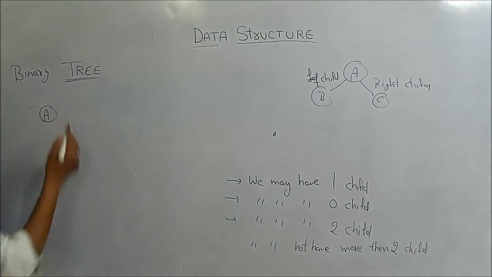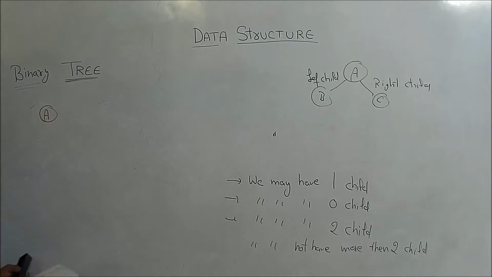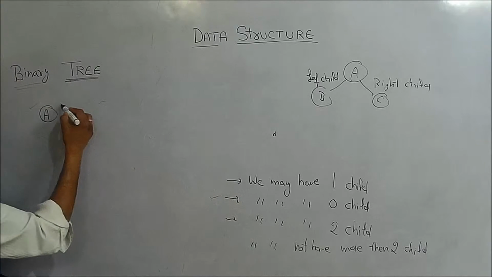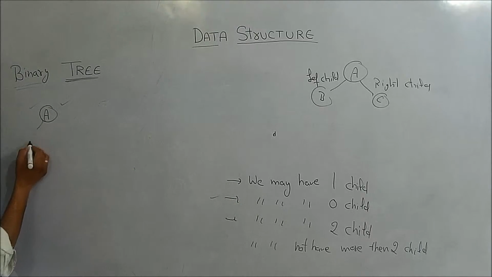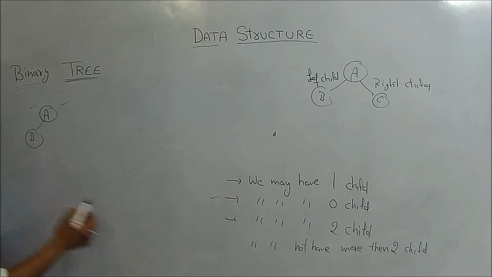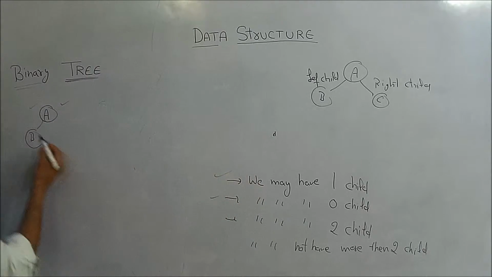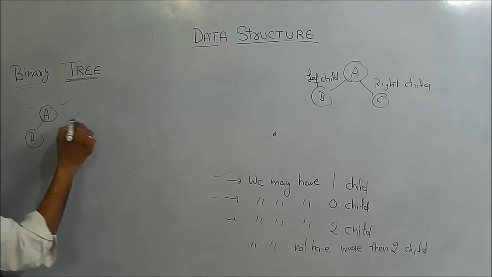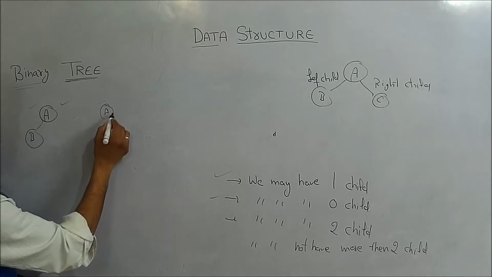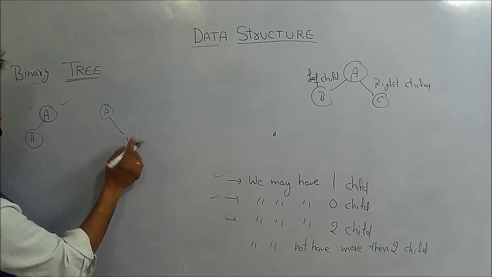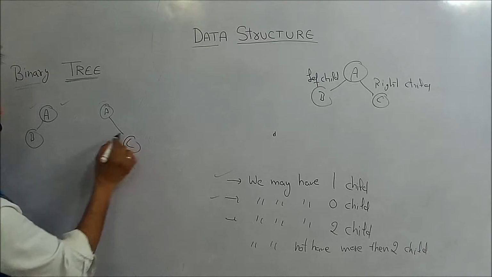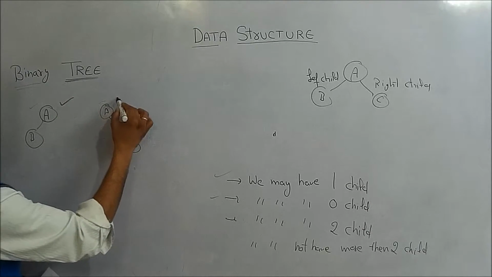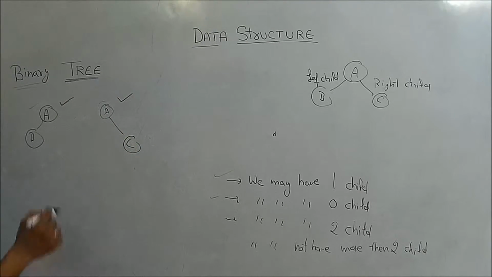Okay. So in binary tree, we may have zero child. Then it is binary tree. We may also have one child. Okay. It may be to left or it may be to its right. Then this one is also binary tree, this one is also a binary tree.